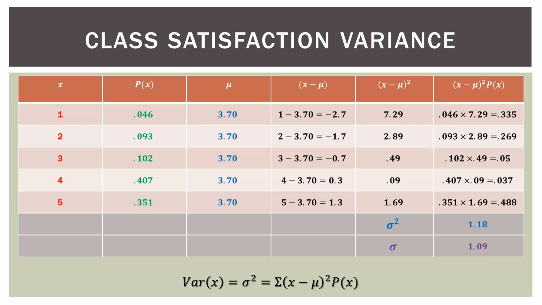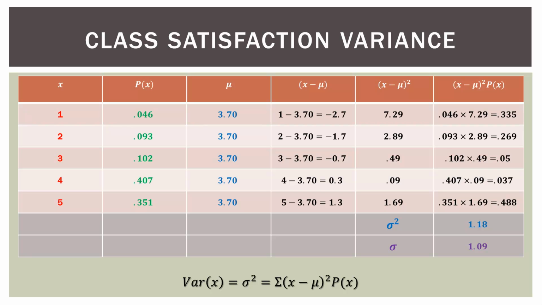Subtract our mean, which is 3.7, which is the fourth column. There's our subtraction. We square that difference, which is the fifth column, 7.29 on down. And then we take our squared difference and multiply it by our probability, which is over there in the green. So once we multiply the probability times the squared difference, we have sort of the proportion of our variance over